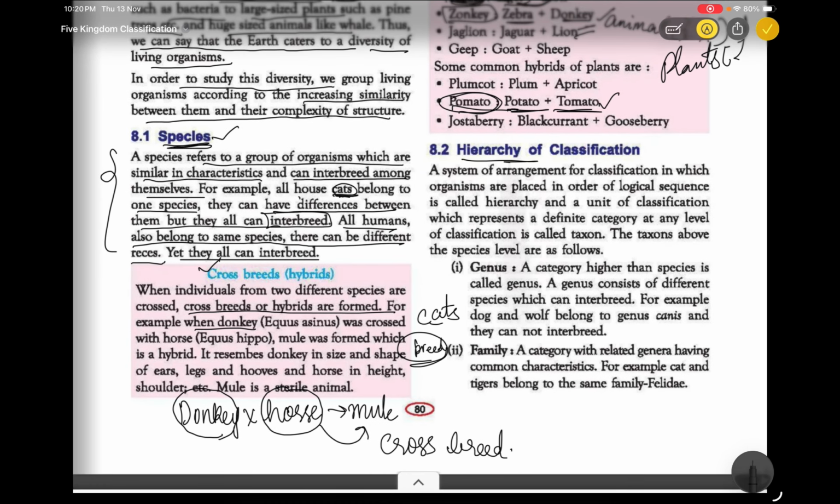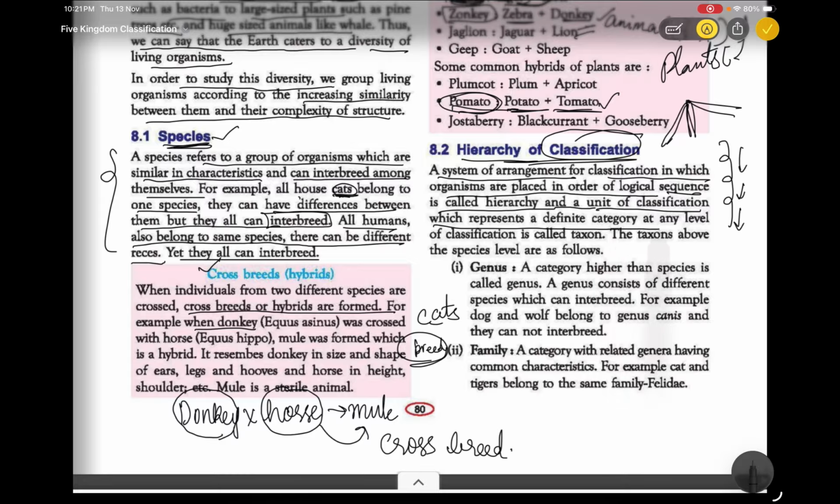Next topic is hierarchy of classification. So what is meant by hierarchy of classification? First we will see about classification. Classification is nothing but division into smaller groups. A system of arrangement for classification in which organisms are placed in order of a logical sequence is called hierarchy. For example, in the real world, in Telugu we say Varasatvam, how it comes generation to generation. Like that, here also there is a classification for the hierarchy.